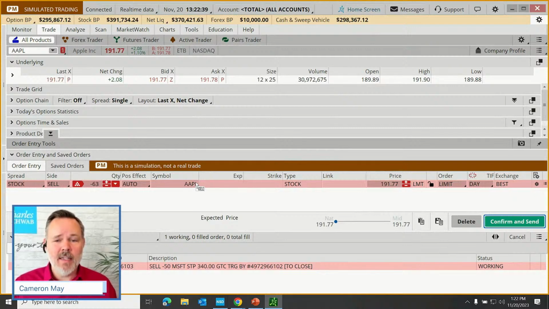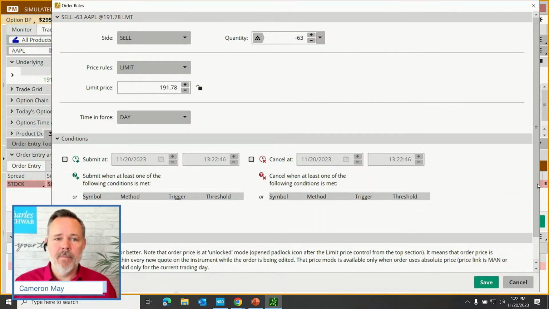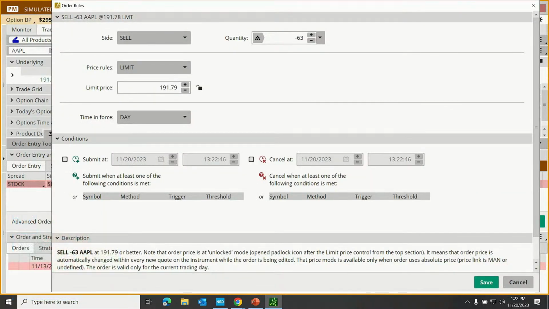Yes, right here on the trade tab, over to the right of your order line is a little gear. You can click on that gear and you get an order rules page. So the way that I think about this is right up here at the top is what I've already told the system. Hey, I was going to sell 63 shares of Apple at a limit, and then I've set in my limit, or I could change it to a market or whatever here.